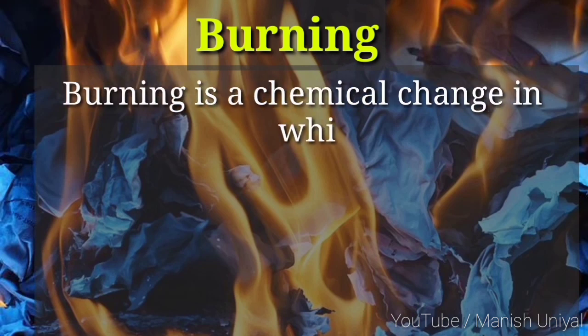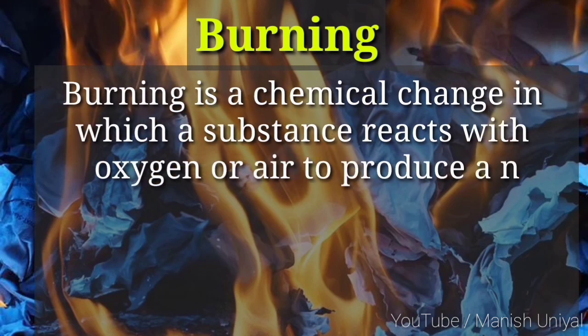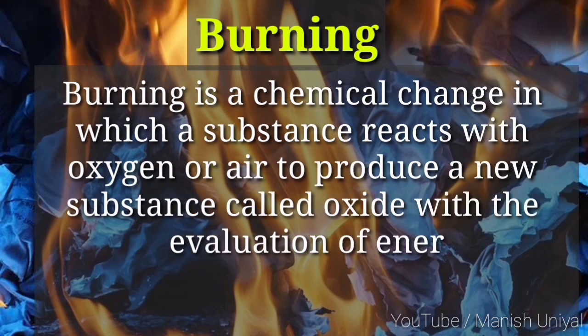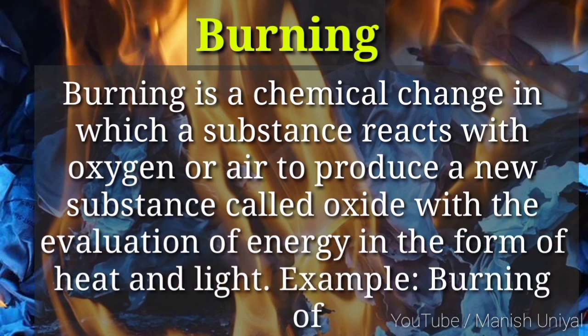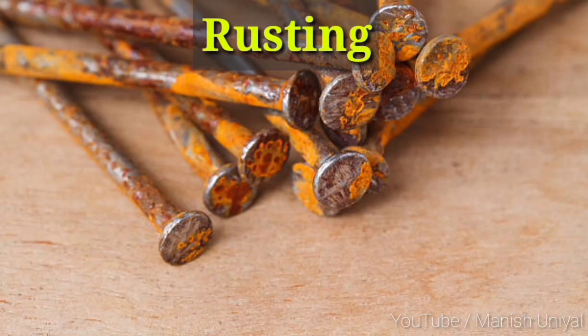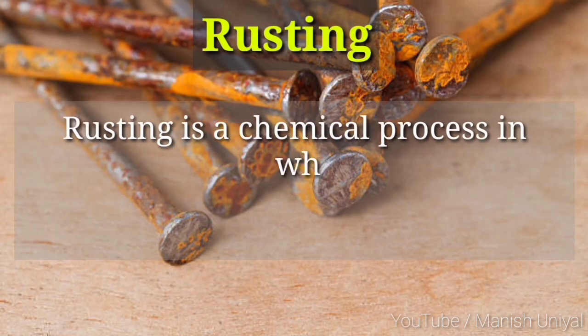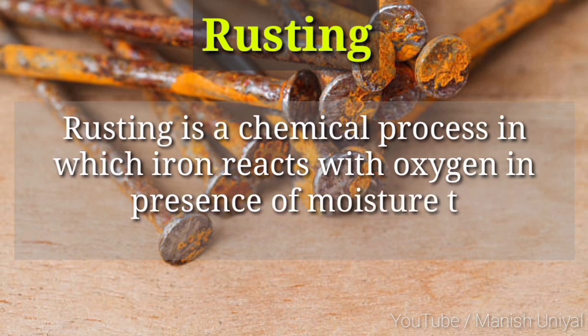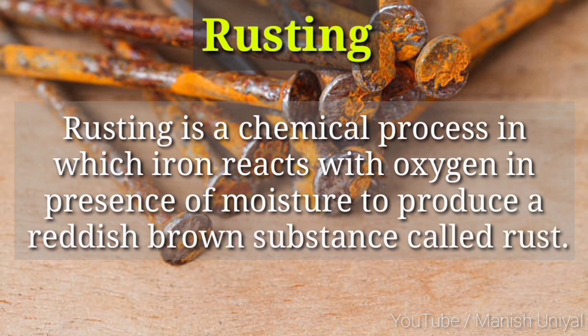Burning is a chemical change in which a substance reacts with oxygen or air to produce a new substance called oxide with the evolution of energy in the form of heat and light. For example, burning of fuel, candle, etc. Rusting. Rusting is a chemical process in which the iron reacts with oxygen in the presence of moisture to produce a reddish brown substance called rust.